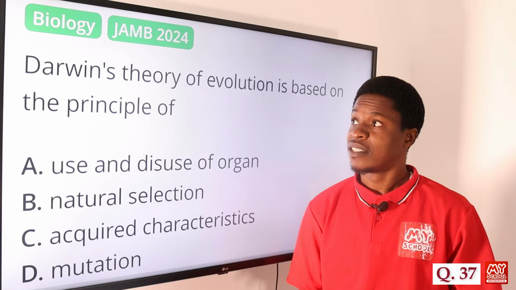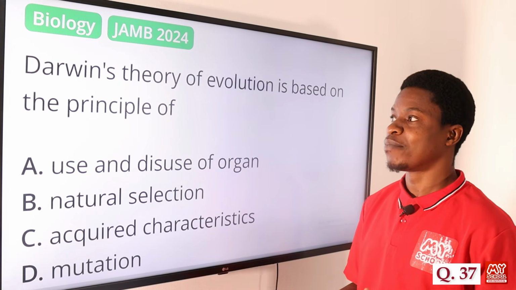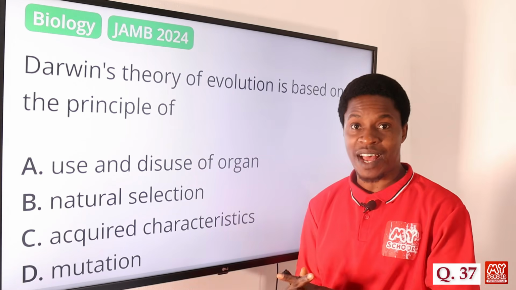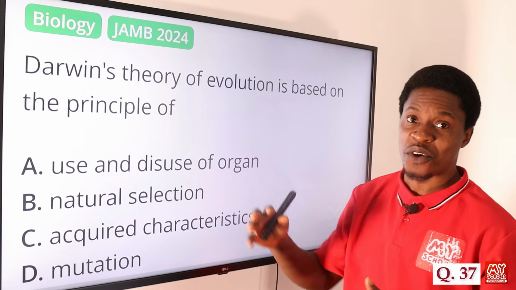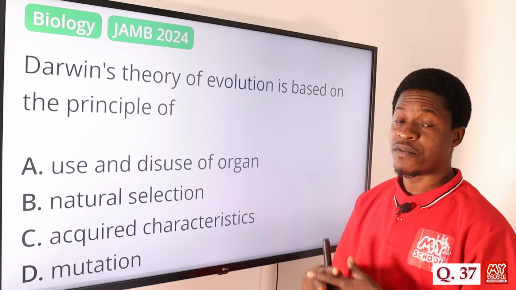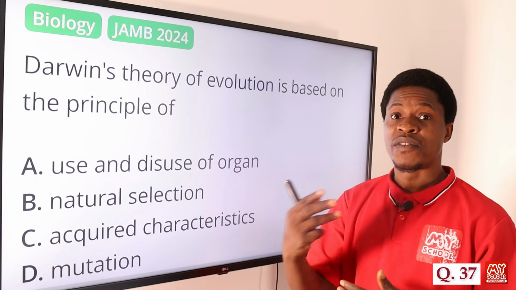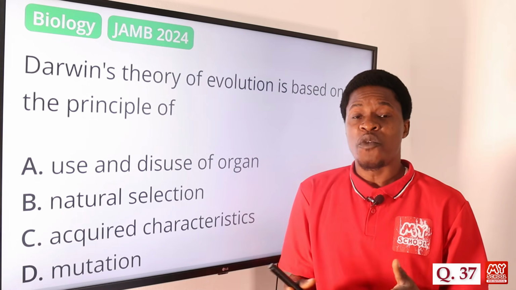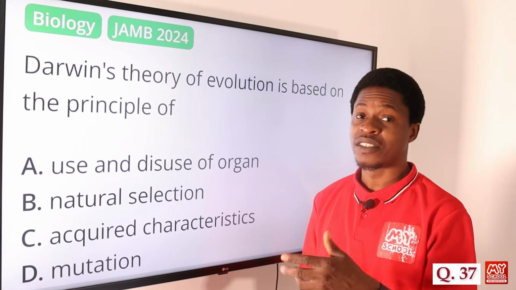Question 37. Darwin's theory of evolution is based on the principle of what? Of course, this is a bonus question for you not to waste much time on. Charles Darwin, of course, we know he was the one that came up with the theory of evolution by natural selection. It says that organisms begin to evolve over time, based on natural selection, which was brought about by Charles Darwin.